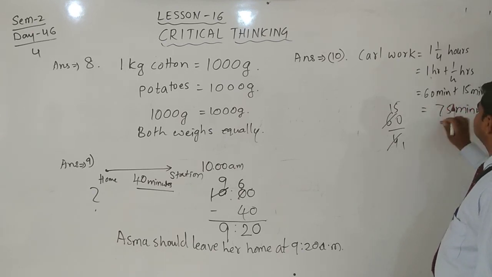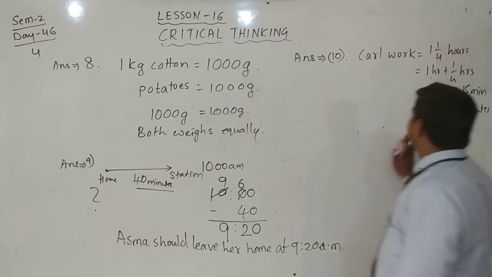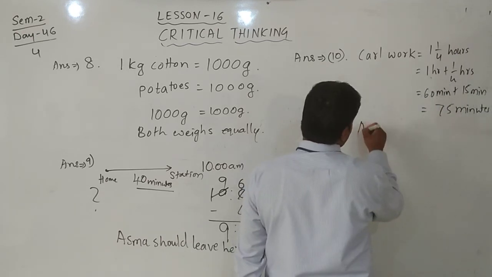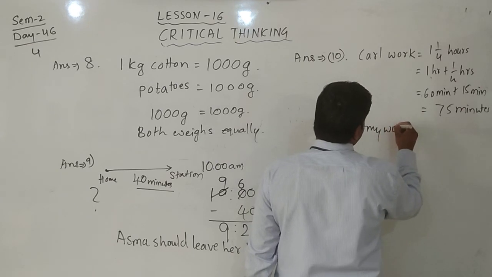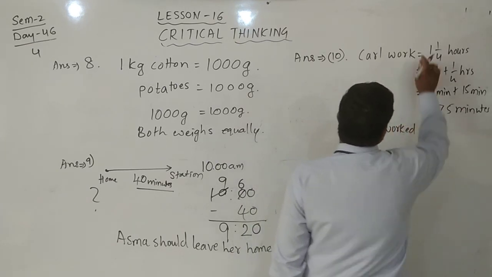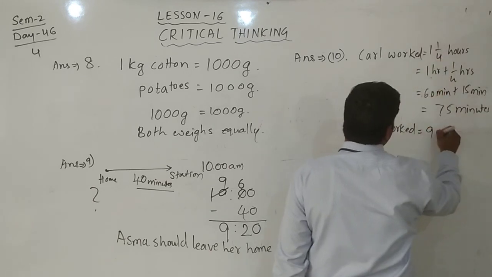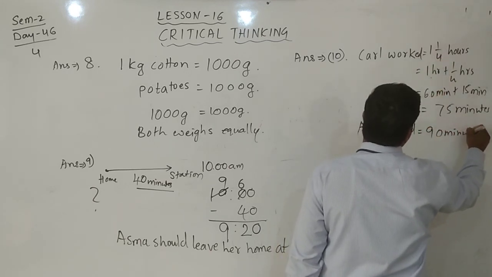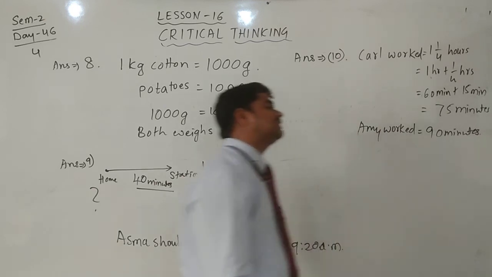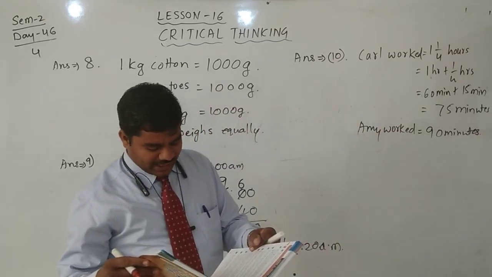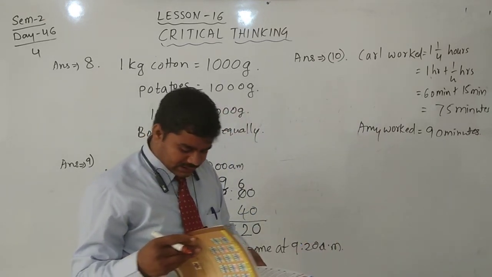Carl worked 75 minutes and Emily worked 90 minutes. Who worked more? Yes, we can write comparing 90 and 75. Yes, Emily worked more.